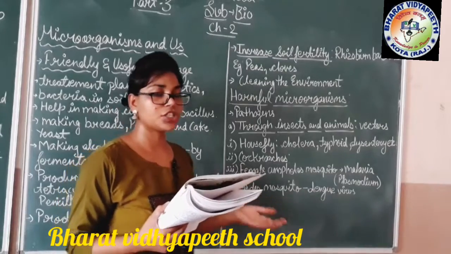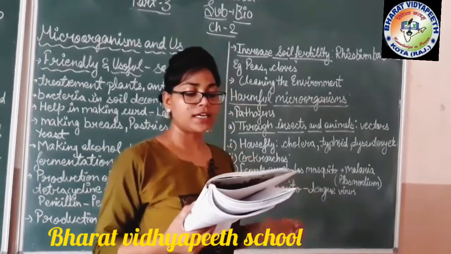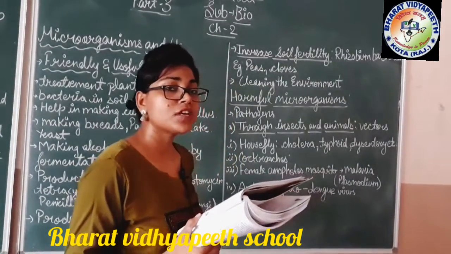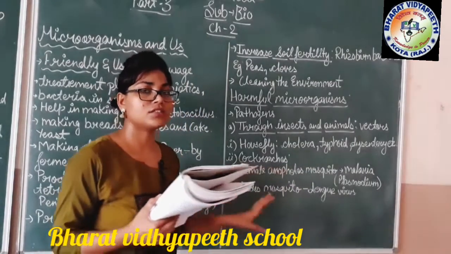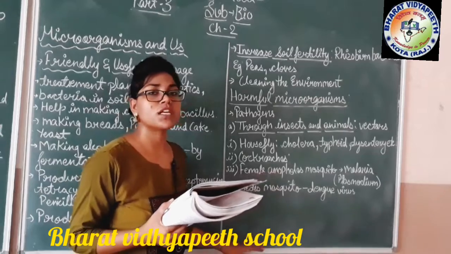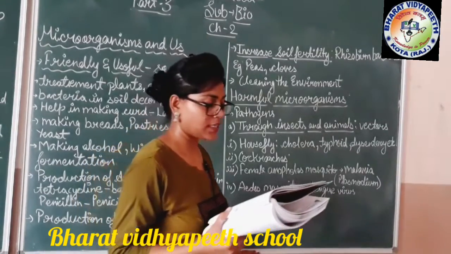Then they transfer them to cooked food, plants and other things, which causes disease in those who consume that food or plant.